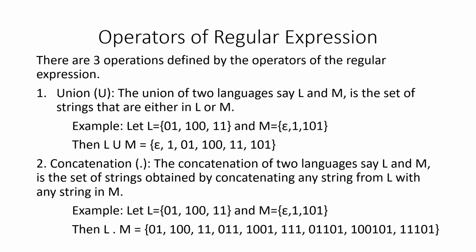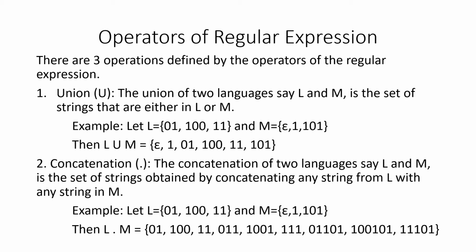Next is the concatenation. The concatenation operation is the same as the string concatenation operation that we have learned in our programming languages. So here the strings of the language L concatenated with M are obtained by taking a string from L and concatenating it with a string from M. See here, when I say L dot M, concatenation is indicated by the dot operator. Sometimes they will not use the dot operator either. They will consecutively write L and M, L followed by M. In that case, it should be understood that the strings of the language L are concatenated with the strings of the language M. We'll go ahead with an example.